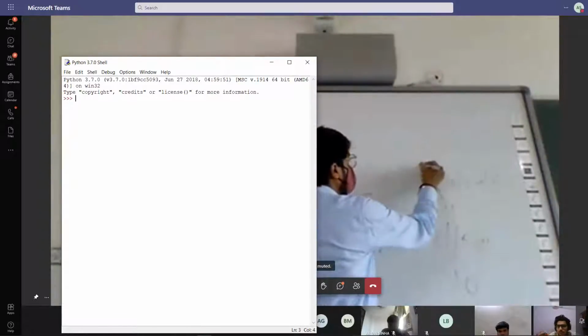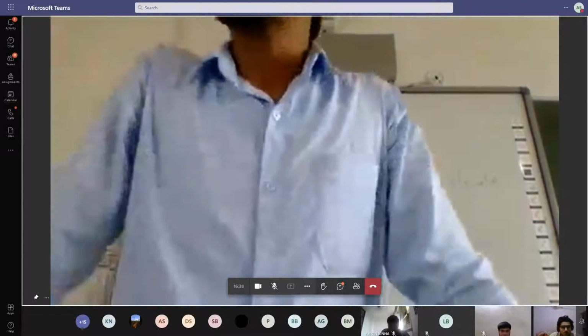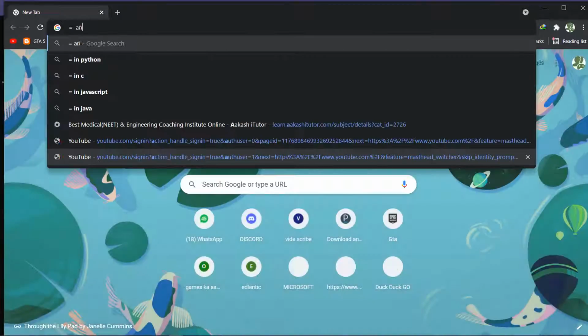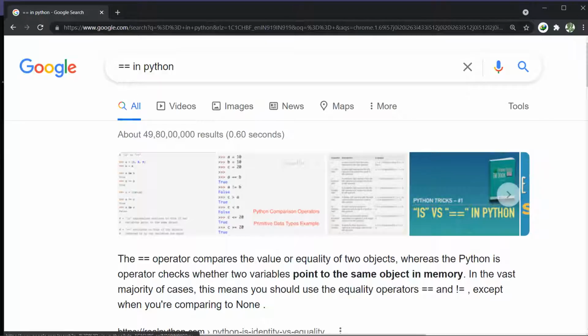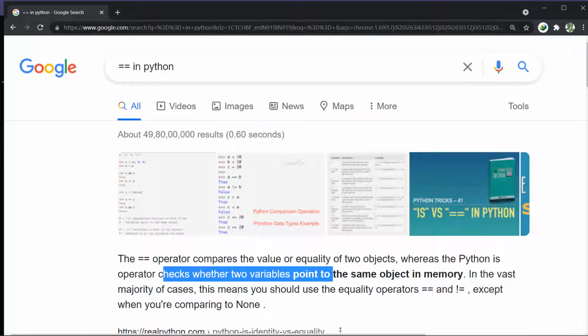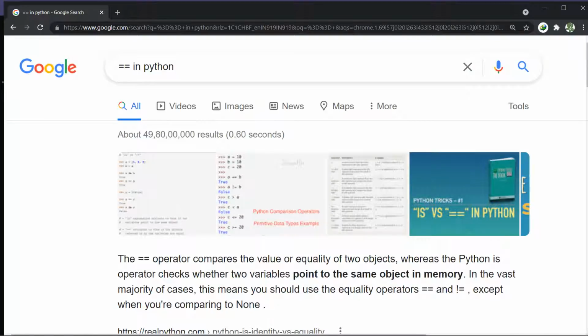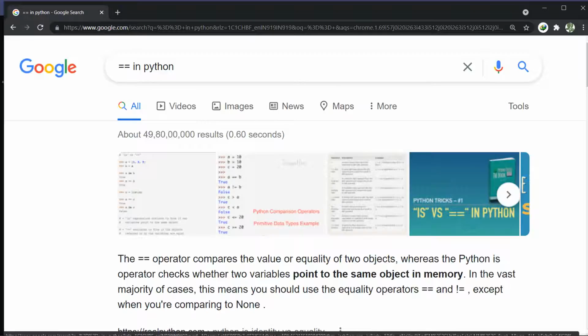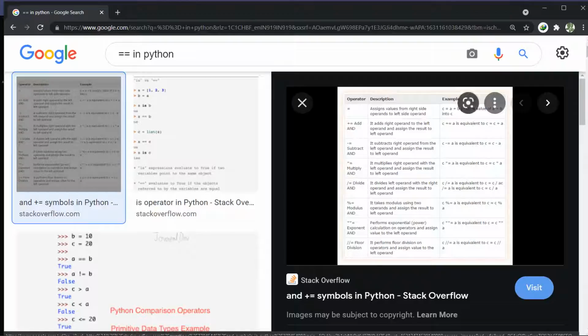What is the difference between this and this? Just raise your hands again. Same. The double one is assigned. Yes? Okay, just name the operators. Which operator is this and which operator is this? Sir, single equals to is assignment and double equals to means equal to. What is the name of double equal? Which kind of operator is this?